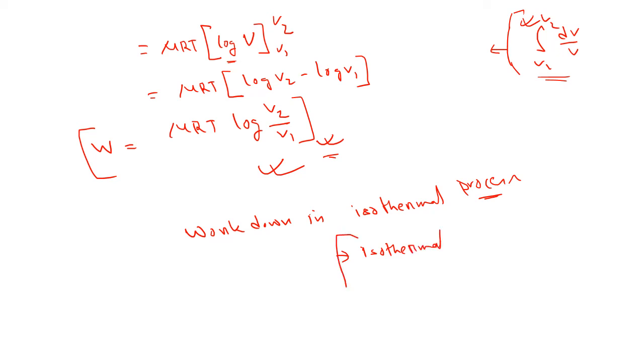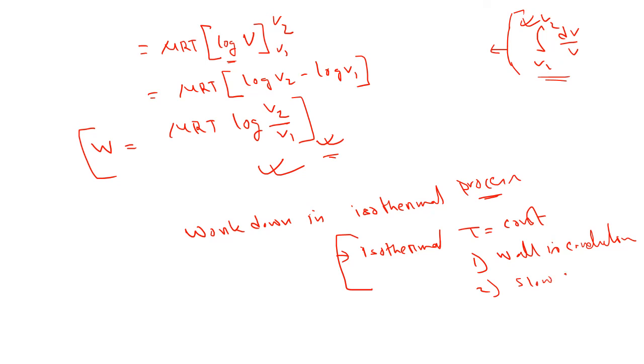So what is an isothermal process? In isothermal process, T is equal to constant. So how do we get the isothermal process? The condition is that the wall is conducting, and the second is a slow process. Actually it is not just slow, it is a very slow process.